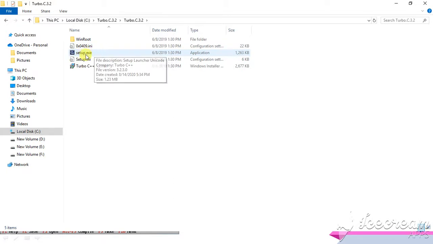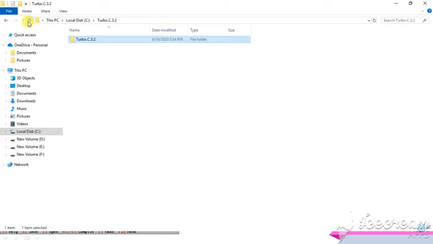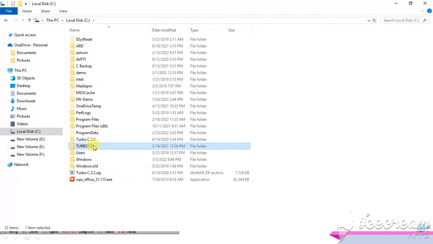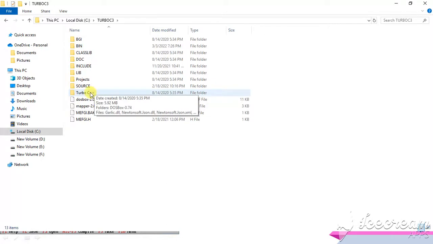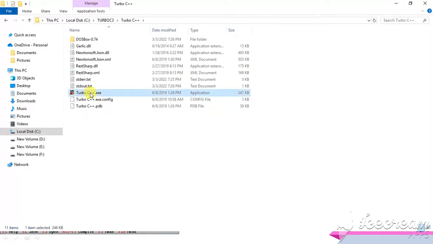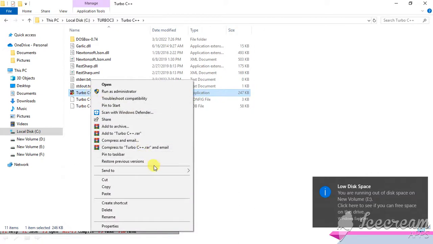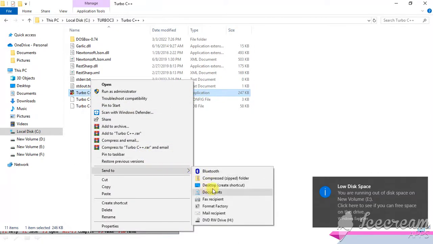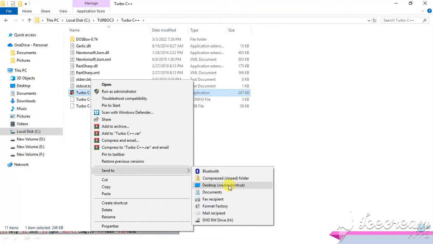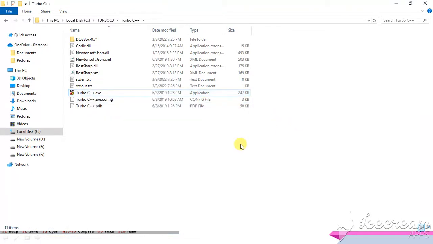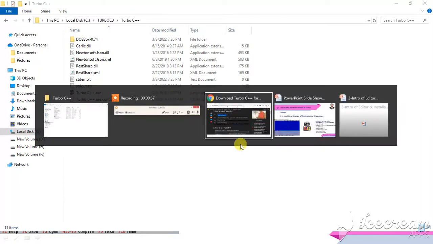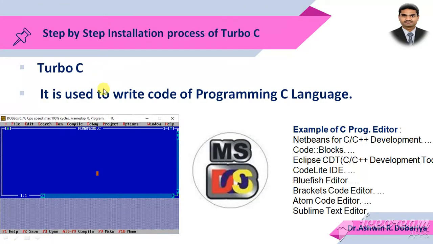When you execute this setup.exe, it will create these Turbo C3 folders in the C drive, and inside this folder you have to select the Turbo C++, and this is the exe file of this TC editor, and this icon is also available. If the icon is not there on the desktop, you simply right click on that exe, you select Send to, and you say Desktop, create a shortcut, so it will create the shortcut. So these are all the steps for how we can install Turbo C.